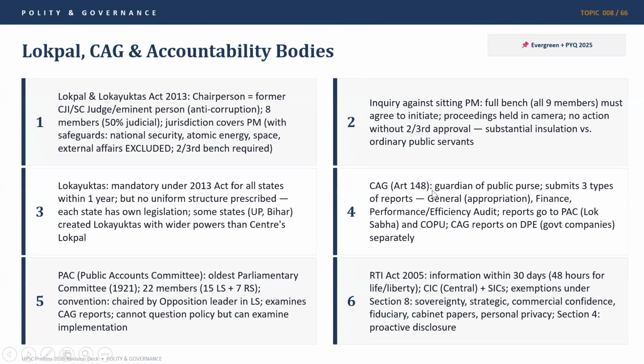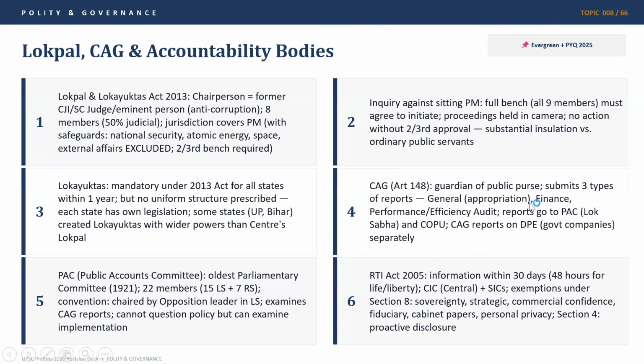CAG, Article 148, very important, 148 to 150, relates to the powers of the Comptroller and Auditor General of the country. It is the guardian of the public purse. It submits 3 types of reports, very important. The 3 types of reports are general, finance or performance, and efficiency audit. In general, you have appropriation audits too. These reports go to the Public Accounts Committee, which is a committee of Lok Sabha and the Committee of Parliamentary Affairs. CAG reports on public enterprises, government companies also are published separately.